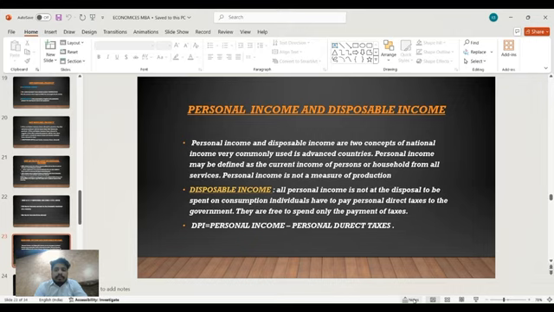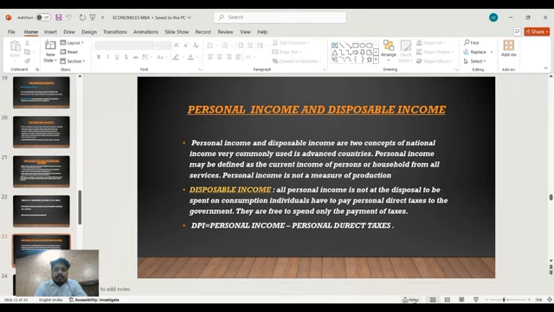Personal outlay. The disposable personal income may be spent fully, or individuals may save; what remains after savings is called the personal outlay. Disposable income is equal to consumption and savings. Personal outlay equals disposable income minus saving.